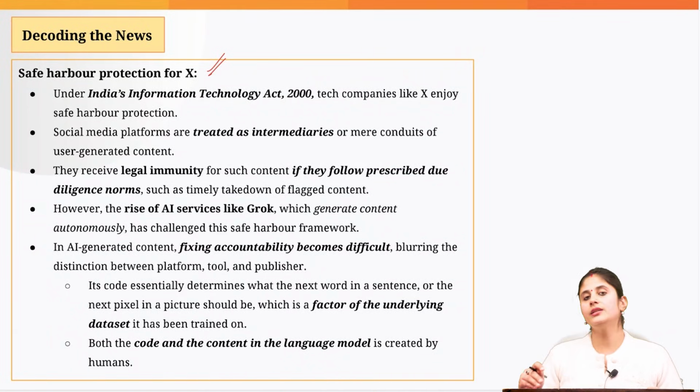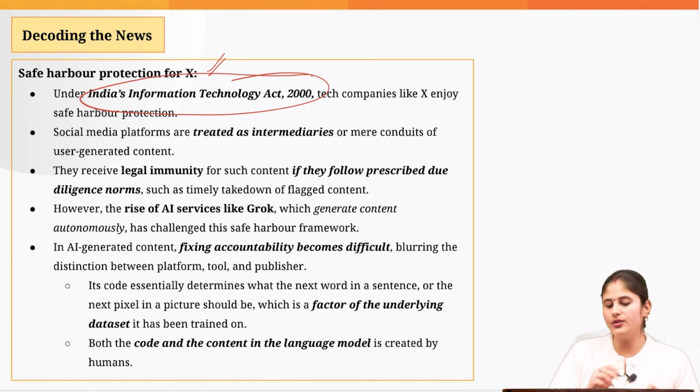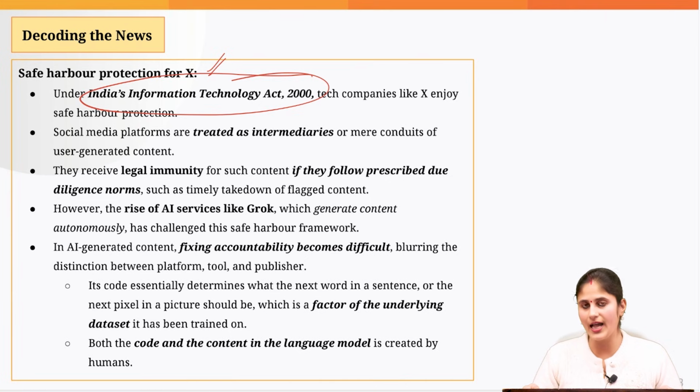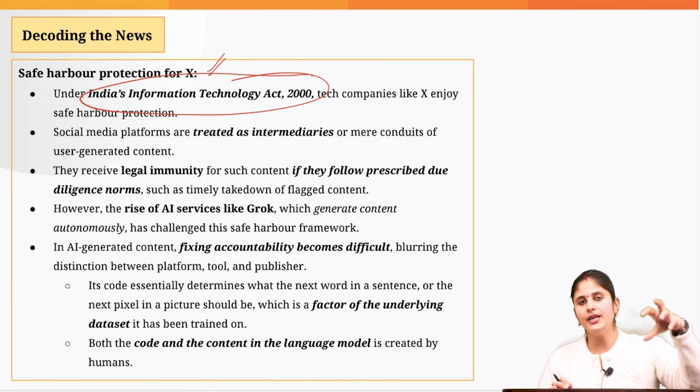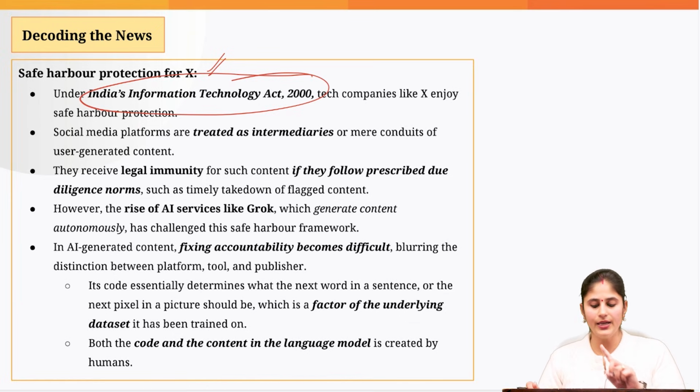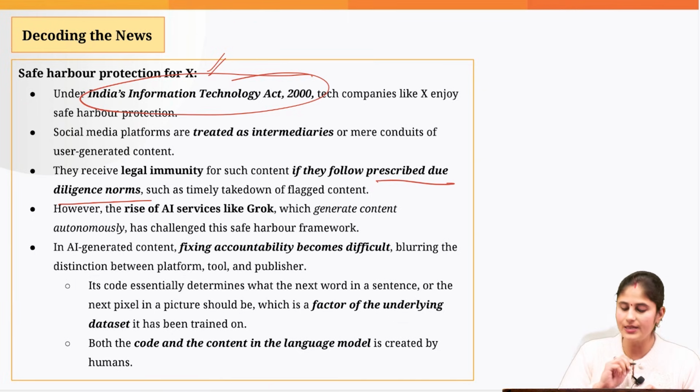When it comes to Indian laws, safe harbor is associated with social media intermediaries. What is the safe harbor? The safe harbor protection is provided to social media intermediaries under the IT Act of 2000. So if I am posting something on social media, it is not the social media intermediary that would be held accountable, provided the intermediary follows the guidelines given by the government.